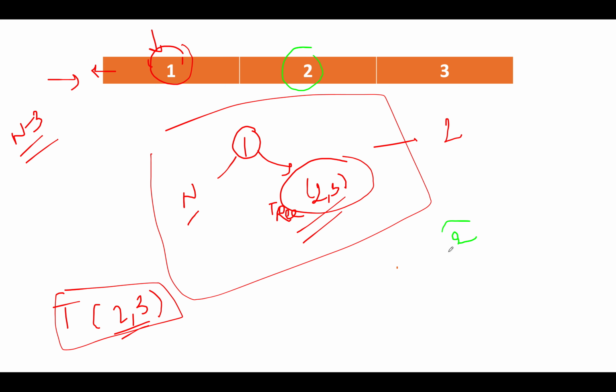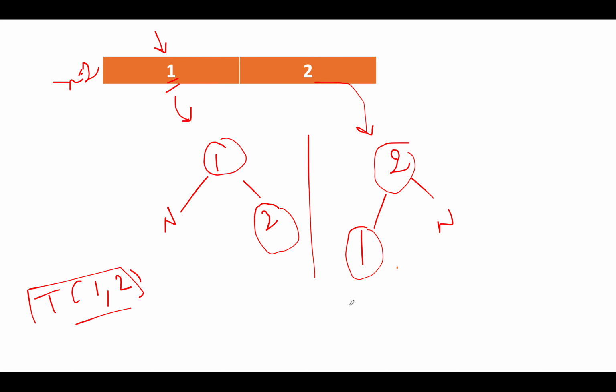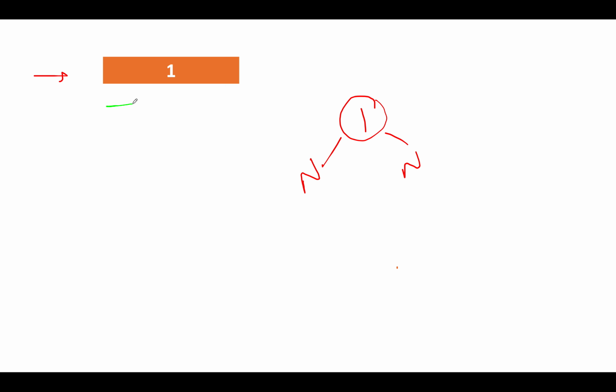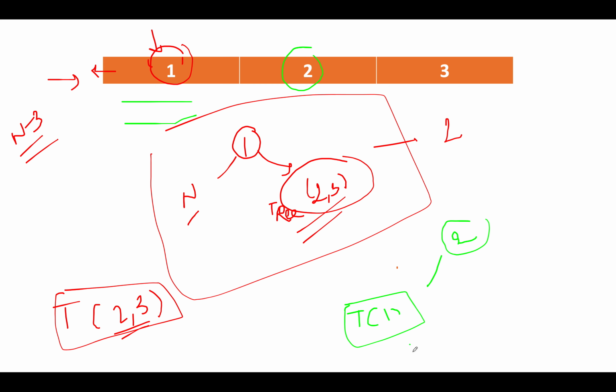So let's take 2 as a root, and what are the possibilities for its left child? For its left child, the number of nodes that exist on its left is only 1. So the total number of trees possible using 1. How many such trees are possible? Let's go back to the first case. 1 tree is possible. So the value here would be 1.